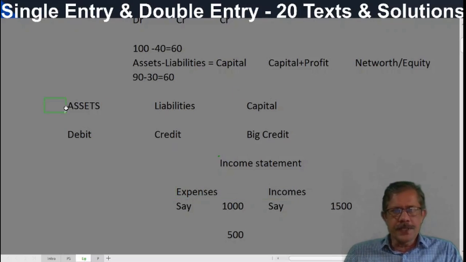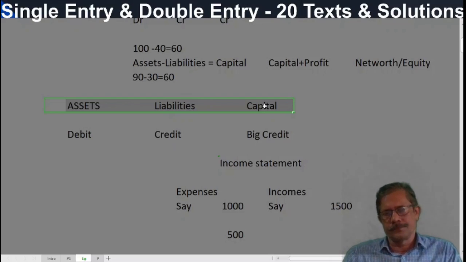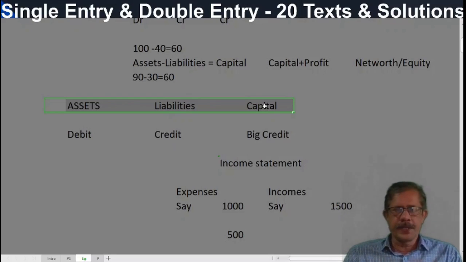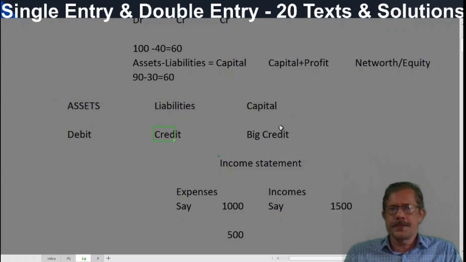And this balance sheet has no debit or credit. The assets, liabilities and capital. The start of the business and end of the period also the same thing is there. There is no debit and credit for assets, liabilities and capital concerning balance sheet. But in double entry, when we start a business, we give debit, credit and a credit to the capital.